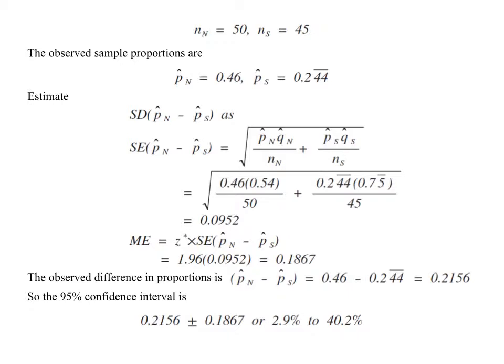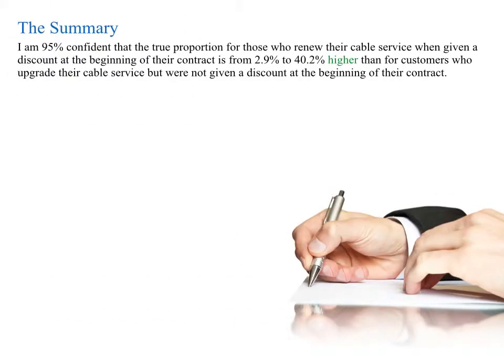Okay, time for the summary. I'm 95% confident that the true proportion of those who upgrade their cable service when given a discount at the beginning of their contract is from 2.9% to 40.2% higher than for customers who upgrade their cable service but were not given a discount at the beginning of their contract. Remember, this interval is about the difference between the proportions. When you look at the difference of proportions, we get positive numbers, which means the northern branch seems to have a higher level than the southern branch of people who upgrade.